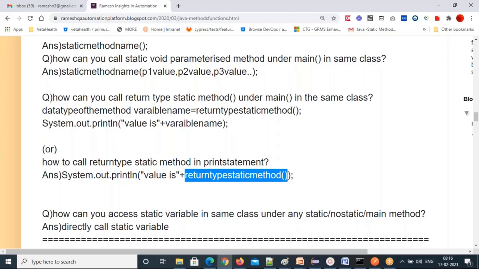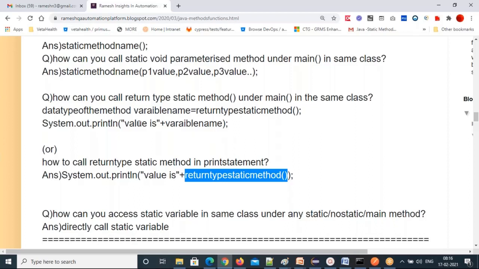Return type methods only return a value to you, and whatever value this method is returning, that value will be printed in the console. Only void methods are not allowed to be called in the print statement. Only return type methods you can call in the print statement, right? Is this clear? How to call void methods, how to call return type methods. If you can catch this difference, you are good enough for the automation.